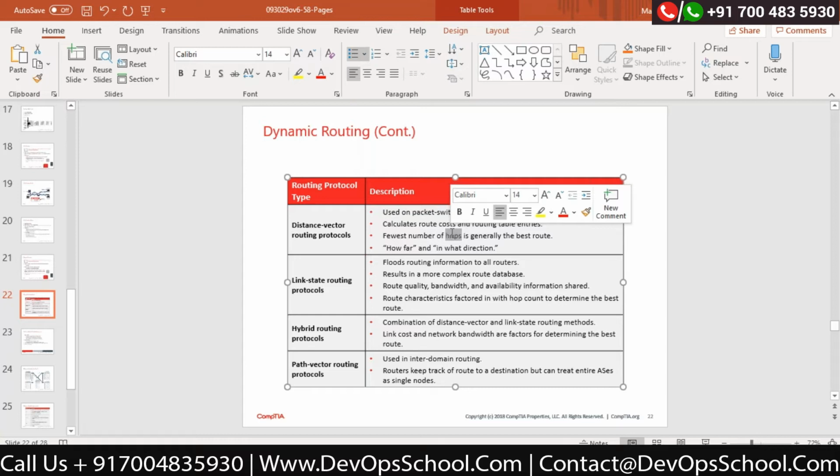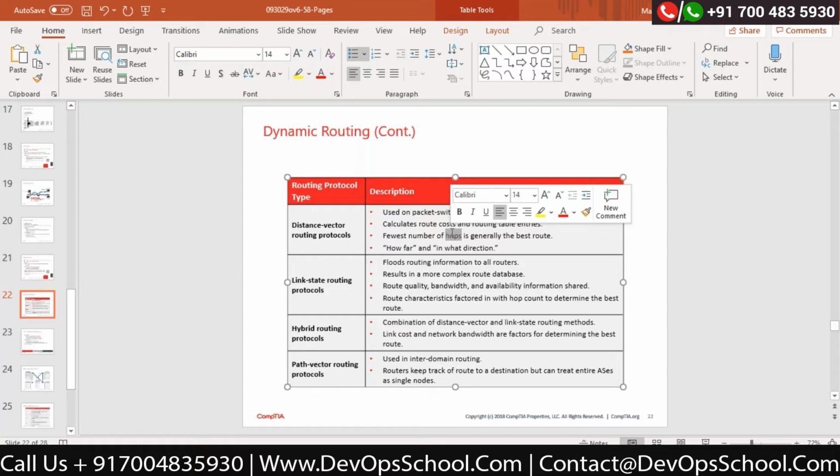Correct. Now by default, the RIP protocol, which is a routing protocol coming under the dynamic category, supports up to 15 hop counts. It means I can send data with the RIP protocol from source to destination, but you have to make sure that the destination is not more than 15 hop counts away.